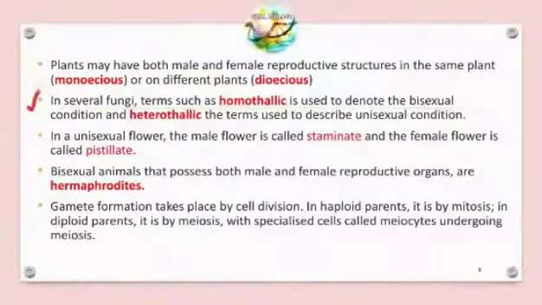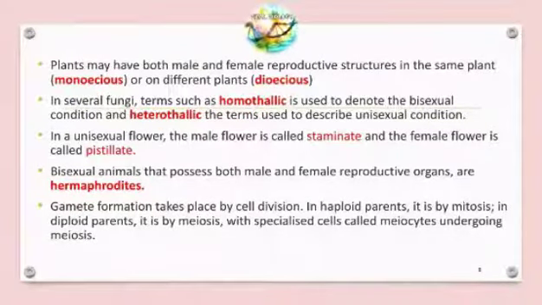The next point tells that in several fungi, the term homothallic is used to denote the bisexual condition, and heterothallic is a term used to describe the unisexual condition. As I told you, homo means present in the same individual, while hetero means in a different one.